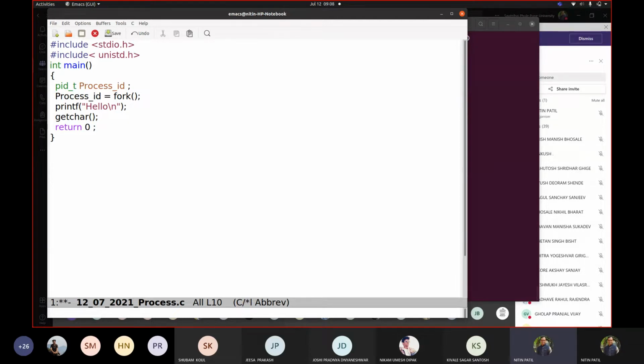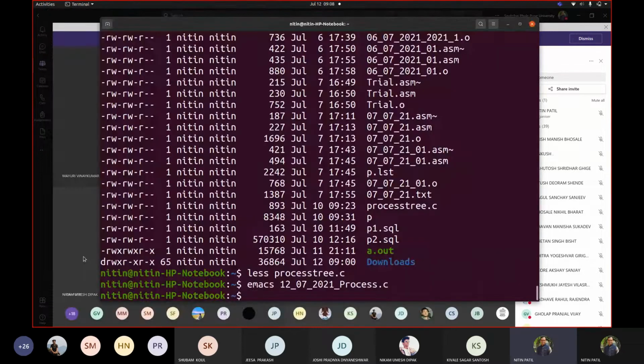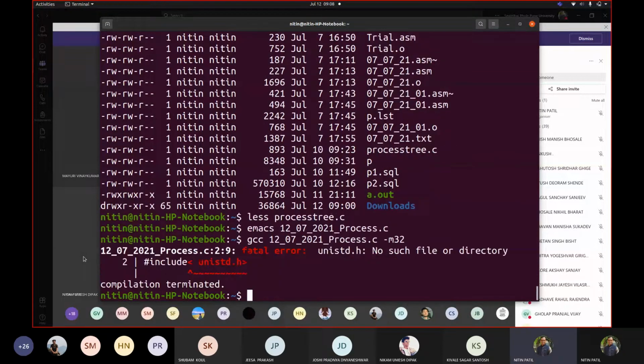Now, the next thing that we are going to do is save this code. Let us try compiling this code. So let us create an executable for this. Sorry.